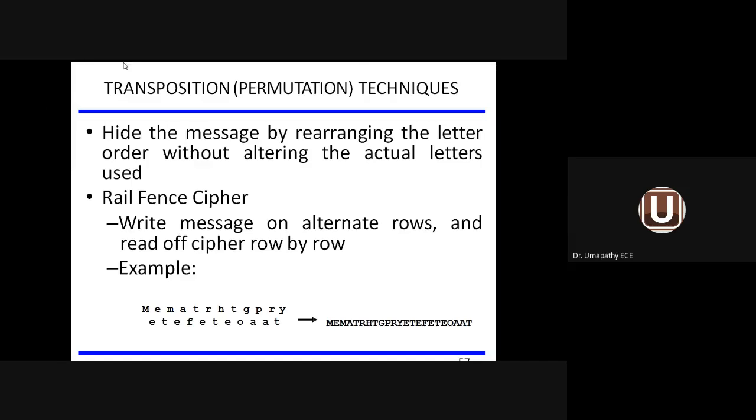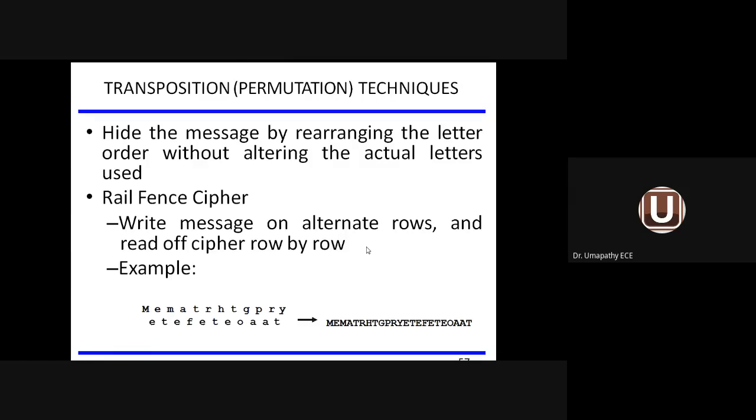But transposition technique means a permutation technique. We are going to hide the message by rearranging the letter order without altering the actual letters used. I'm going to use a table in terms of rows and columns. The actual message you can read on alternate rows: the first row, second row, third row, and the fourth row.